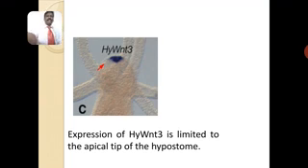HyWNT3 activates the formation of the hypostome, and if it is cut, the gene will act from the posterior side.